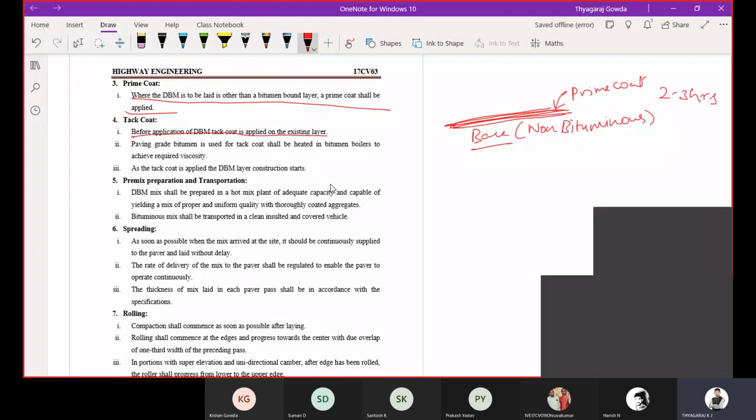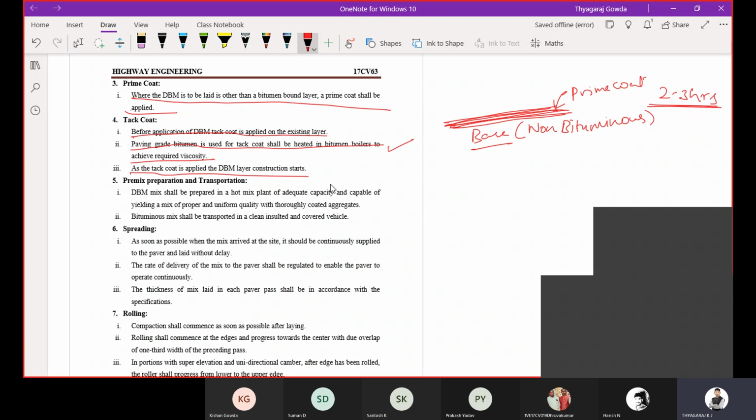Then paving grade bitumen is used as tack coat. That is, it is boiled in the boilers. I think you have seen a tanker, which is heated from the bottom, and spraying of bitumen wherever road construction is there. You can observe that is the application of tack coat. As soon as you apply the tack coat, the DBM layer construction will start.